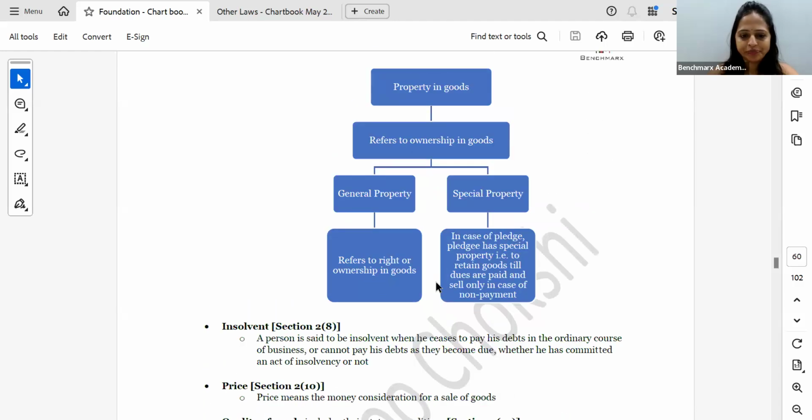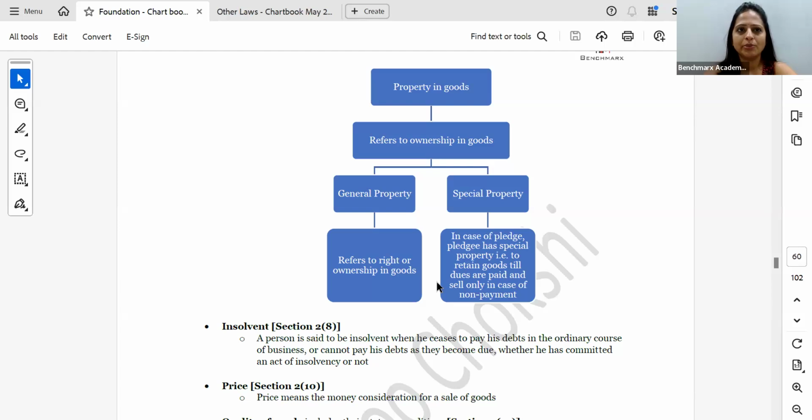Property in goods. Property क्या होता है? Ownership. Property is 2 types. One is general property and one is special property. General property in the goods means I have the ownership in the goods. When I have the ownership, I say I have general property in the goods, or I have property in the goods.